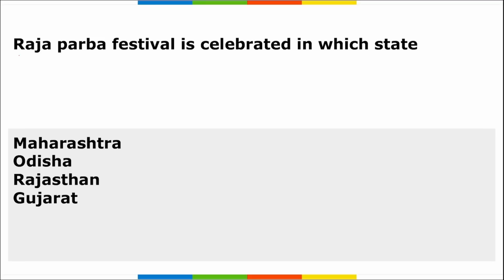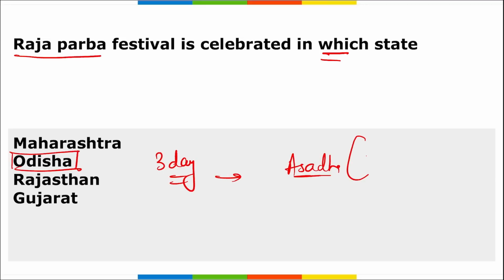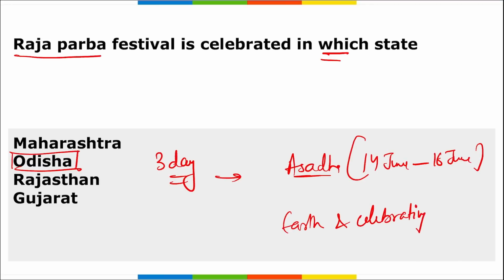Correct? Next, Raja Parba. This is the festival celebrated in which state? So Raja Parba is the festival celebrated in Odisha. This is a 3-day long festival, correct? And it is celebrated during the month of Asadha, right? This is basically between 14th of June till 16th of June, as it is a 3-day long festival, correct? And this is dedicated to honoring earth and celebrating womanhood, correct? This is the main theme behind observing this Raja Parba festival in the state of Odisha, correct?